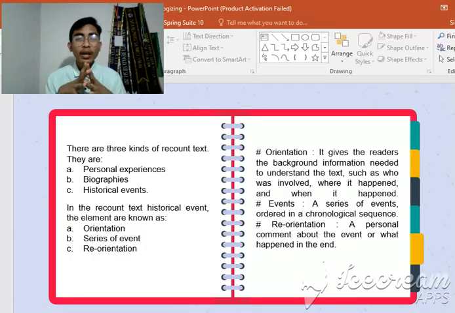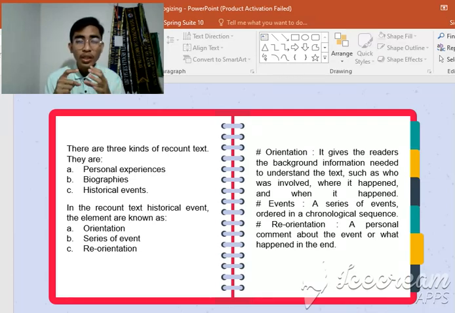So after giving information about the picture and explaining the detailed information about it, what we are going to do is identify the three kinds of recount text. What are they? They are personal experience, second biographies, and the third one, historical events.